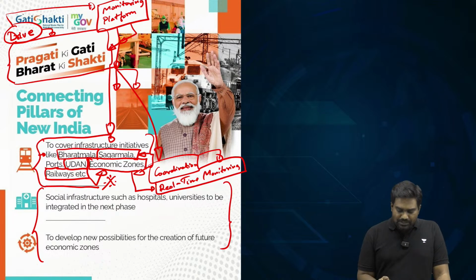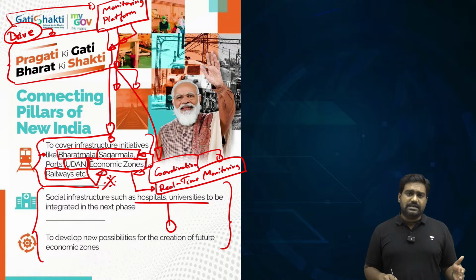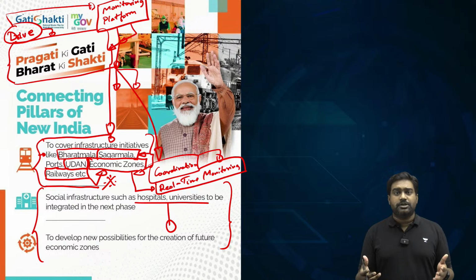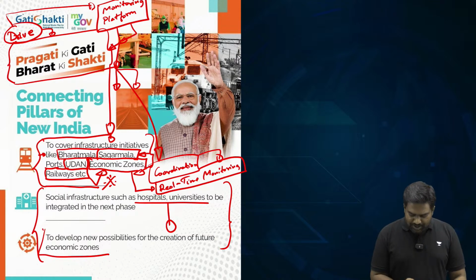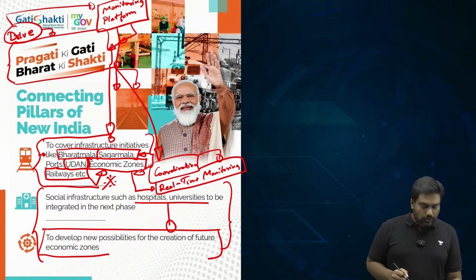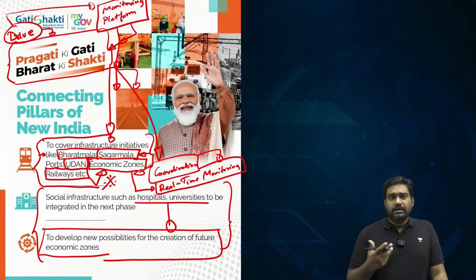It also focuses on driving social infrastructure from universities to hospitals to strengthen education and medical facilities in the country. It has special attention for economic zones and industrial clusters to drive economic activities, to promote export-oriented industries.